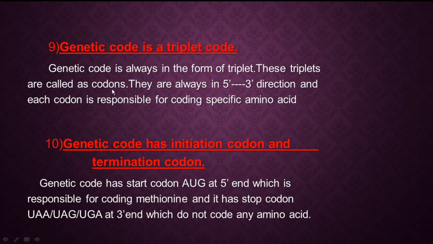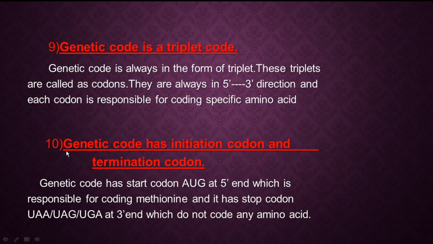This triplet is called a codon, and the codons are always in the 5' to 3' direction, and each codon is responsible for coding its own specific amino acid. Next one, the last one, is genetic code has initiation codon and termination codon.